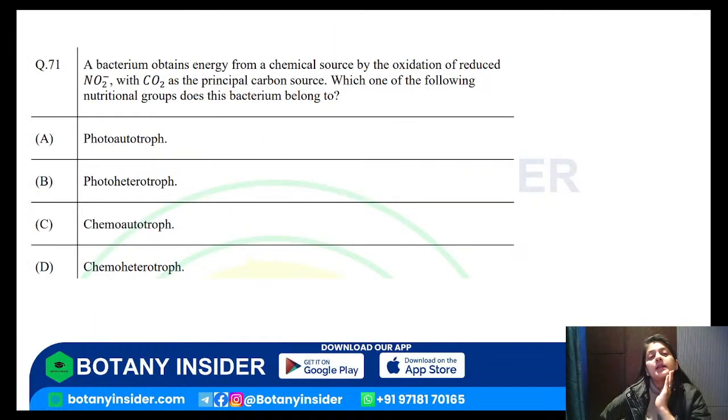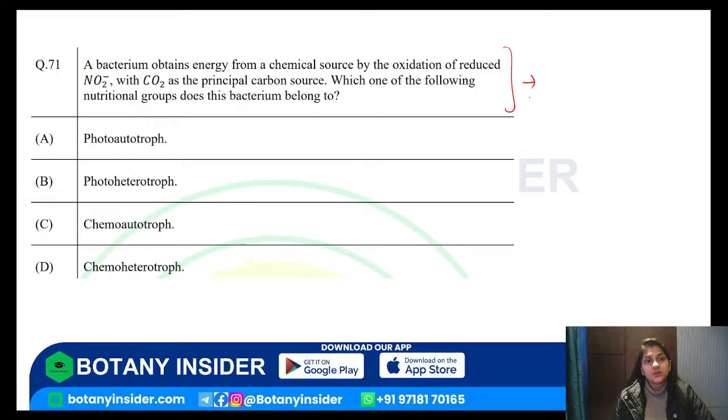A bacterium obtains energy from a chemical source by the oxidation of reduced NO2 minus, with CO2 as a principal carbon source.